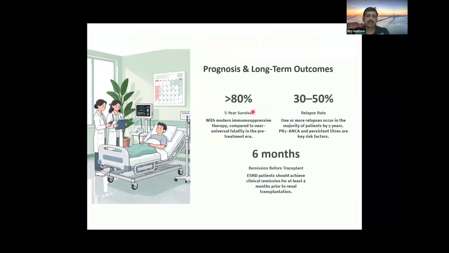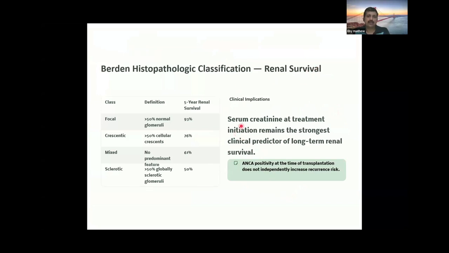So as a whole, the 5-year survival is more than 80% with modern immunosuppression therapy. The relapse rate is 30 to 50%. And if it is an ESRD patient, the patient should be in remission for 6 months before transplant for an ANCA vasculitis patient. So for renal survival, the serum creatinine at treatment initiation is the strongest clinical predictor for long-term renal survival. Along with that, the age at presentation is also important. And ANCA positivity at the time of transplantation does not independently increase the recurrence risk.